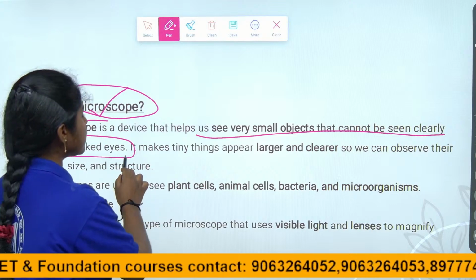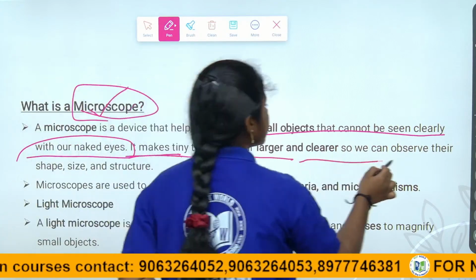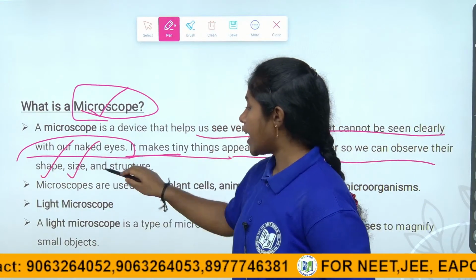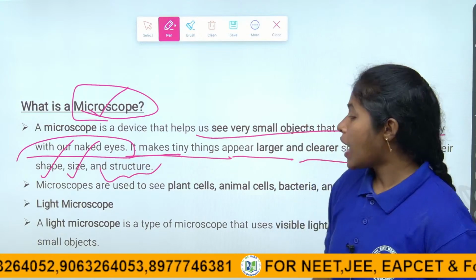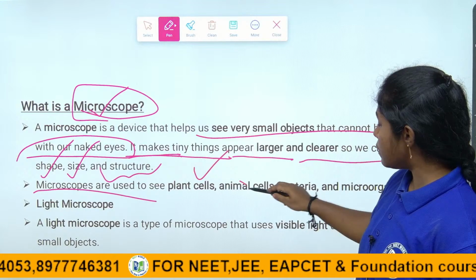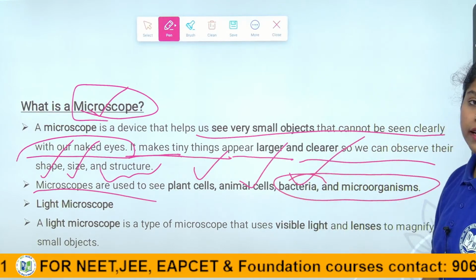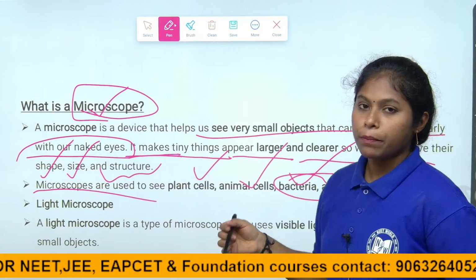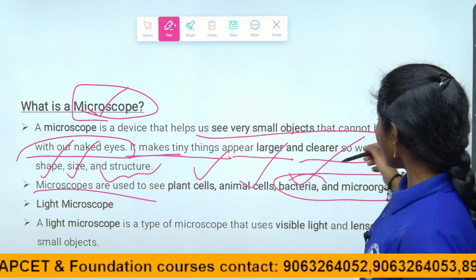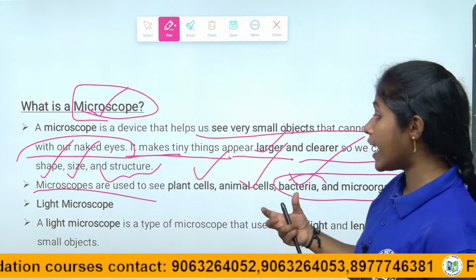So children, as discussed, the microscope makes tiny things appear larger and clearer. We can observe their shape and structure clearly, right children? Microscopes are used to see plant cells, animal cells, bacteria and microorganisms. Mainly microorganisms can be seen through the microscope, because tiny objects appear very clearly in a much larger way, right children? We can analyze the shape, size and structure.